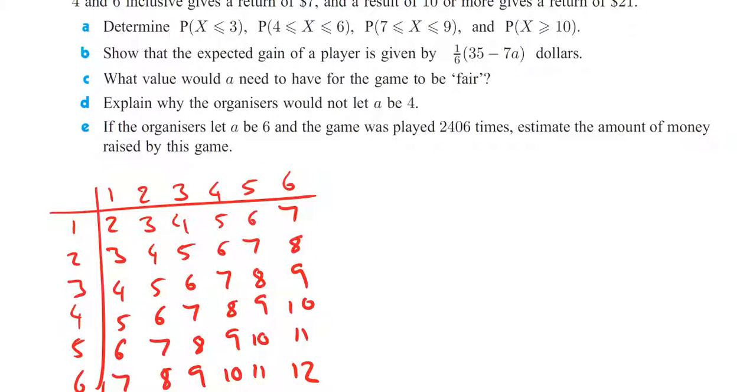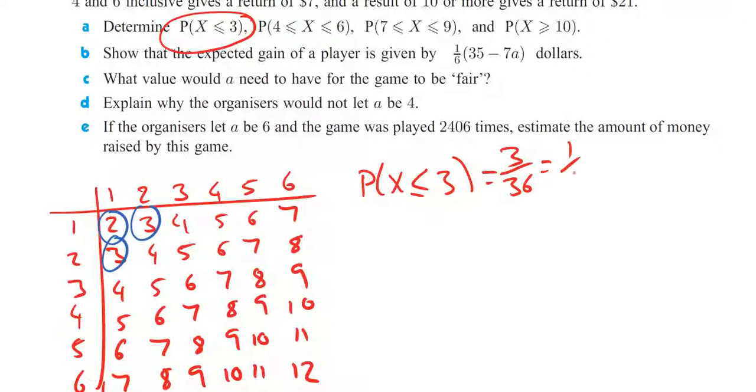So to determine the probability that we have something less than or equal to 3, well, if you count them, we have got 1, 2, 3 of those out of our 36. So the probability of x less than 4 is going to be 3 over 36 equals 1 over 12.